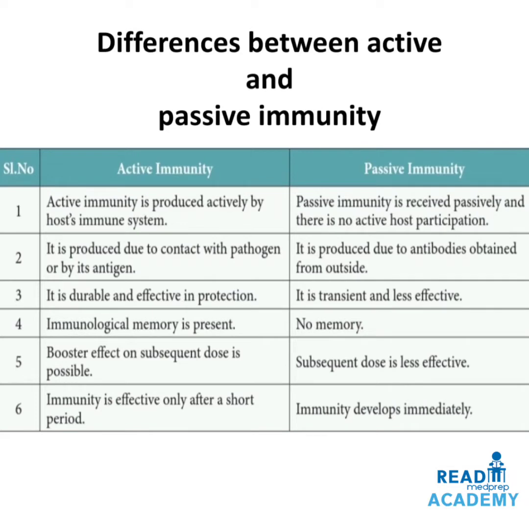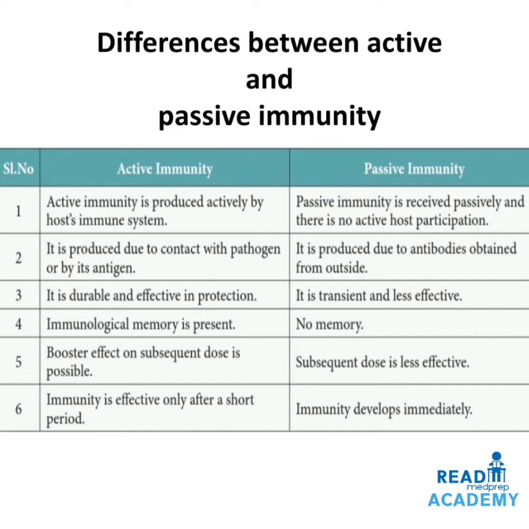Active immunity is produced actively by the host immune system, whereas passive immunity is received passively and there is no active host participation. Active immunity is produced due to the contact with the pathogen or by its antigen, whereas passive immunity is produced due to the antibodies obtained from outside. Active immunity is durable and effective in protection, whereas passive immunity is transient and less effective.